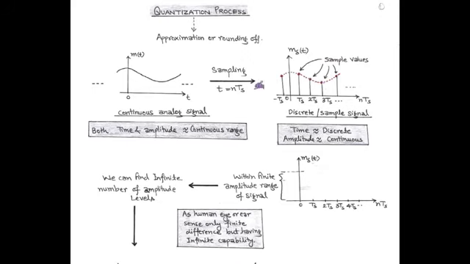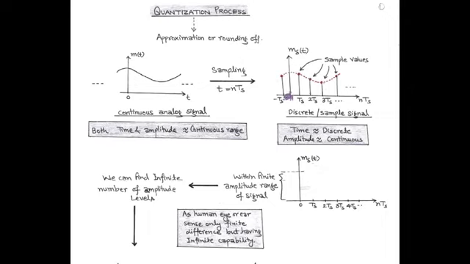Now, to explain quantization process, let us take any arbitrary modulating signal m(t), that is a continuous analog signal in time domain. After sampling at t equals to nTs, where Ts is sampling period, we get discrete or sampled signal denoted by m delta of t.